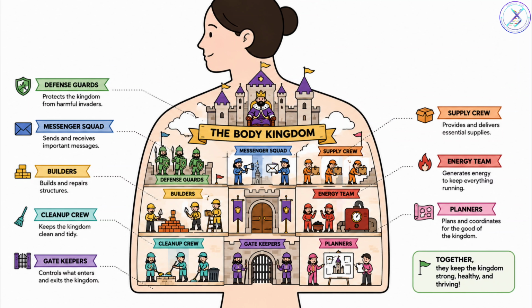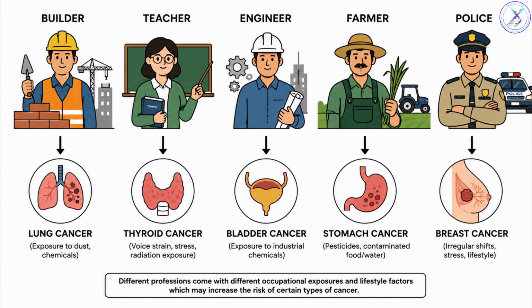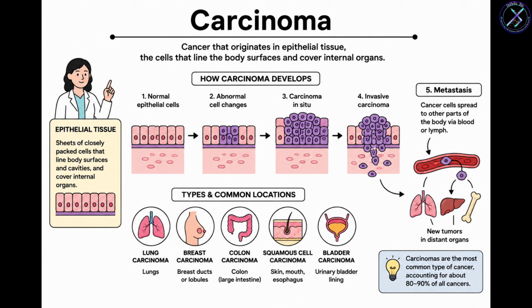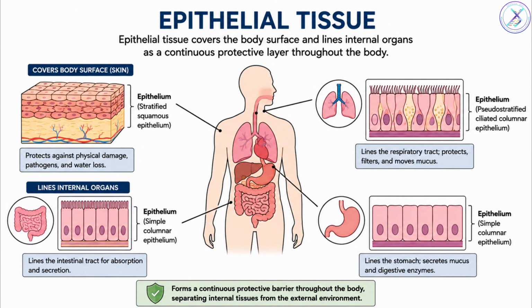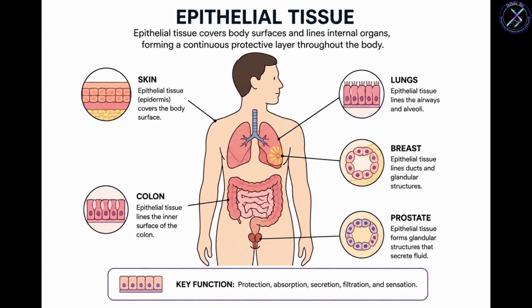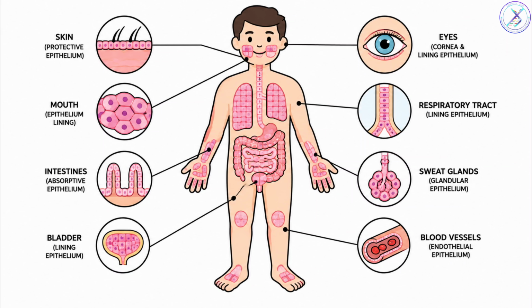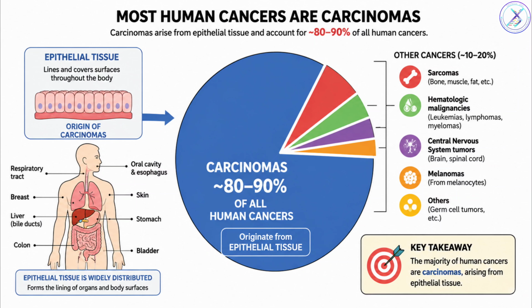Cancer can also be classified according to the tissue from which it originates. Think of the body as different professions inside the kingdom. Different professions give rise to different cancers. Carcinomas arise from epithelial tissues. These tissues cover body surfaces and line internal organs such as the skin, lungs, breast, colon, and prostate. Since epithelial tissue is present throughout the body, carcinomas account for nearly 80 to 90% of all human cancers.